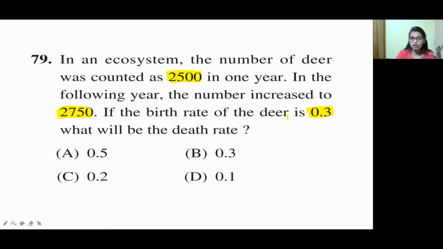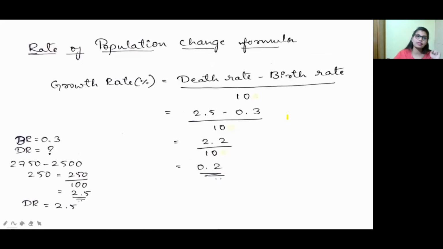Let us calculate, using the rate of population change formula, the growth rate percentage formula. What is the formula for the growth rate? Death rate minus birth rate divided by 10. This is the formula for growth rate to find the percentage. Once again, death rate minus birth rate divided by 10.